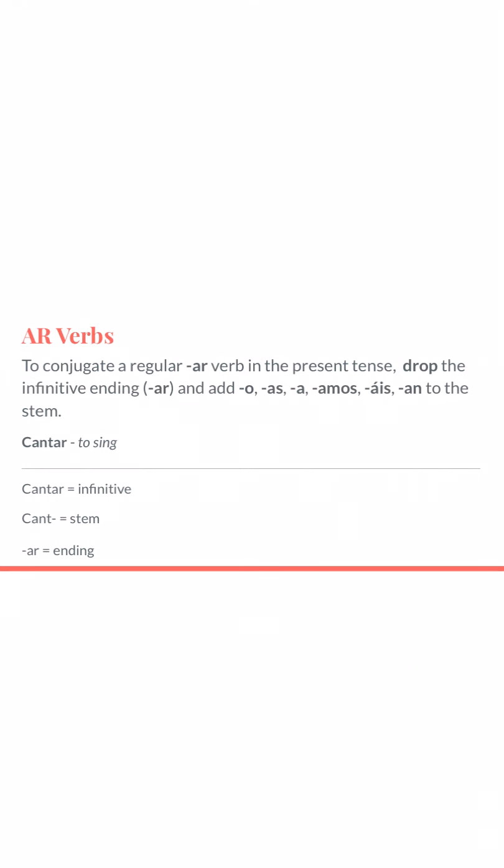Okay, so to conjugate the regular AR verb in the present tense, we have two steps to include. The first one is to drop the infinitive ending. So again, that AR, okay? And then we have to add the endings o, as, a, amos, áis, and an to the stem. Okay, so again, we're working backwards here. We see cantar is my verb that is to sing completely. This is my infinitive. My stem portion is that cant, and then my ending is that AR here.